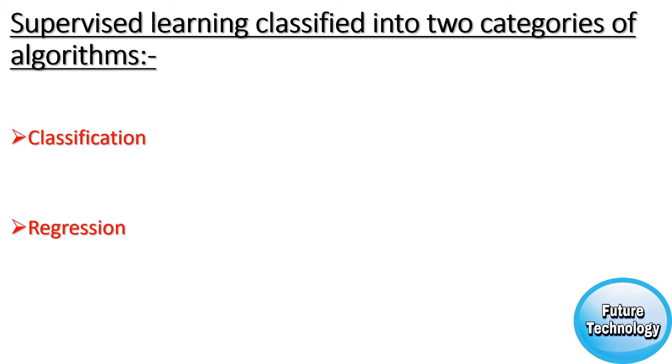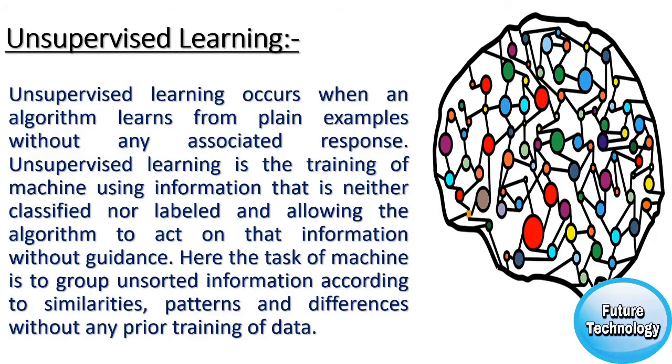Unsupervised learning. Unsupervised learning occurs when an algorithm learns from plain examples without any associated response, leaving the algorithm to determine the data patterns on its own. Unsupervised learning is the training of a machine using information that is neither classified nor labeled, and allowing the algorithm to act on the information without guidance.